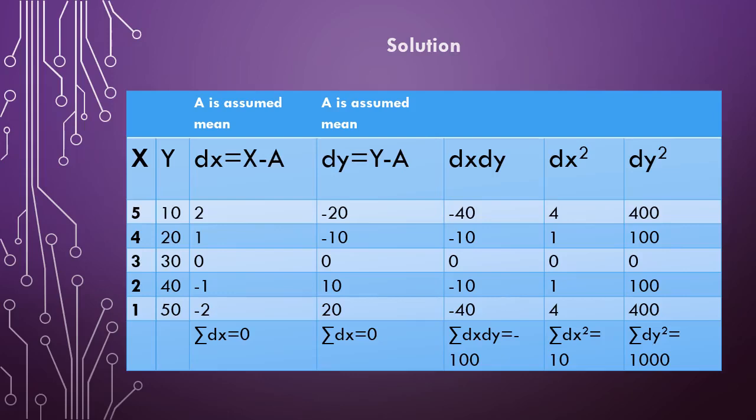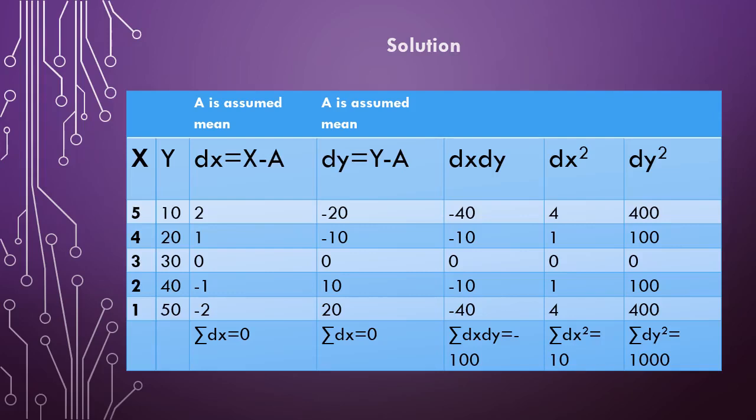The summation of all these will yield 0: minus 20 minus 10 is minus 30, minus 30 plus 0 is minus 30, minus 30 plus 10 is minus 20, minus 20 plus 20 is 0.